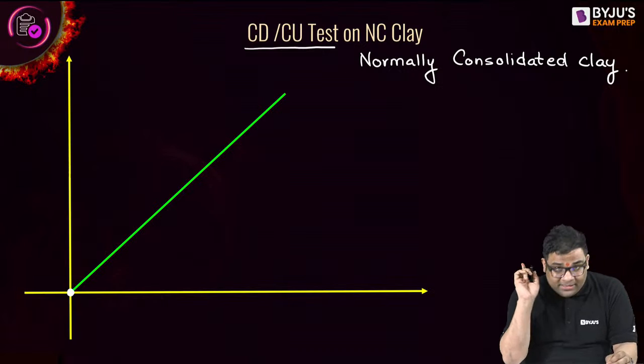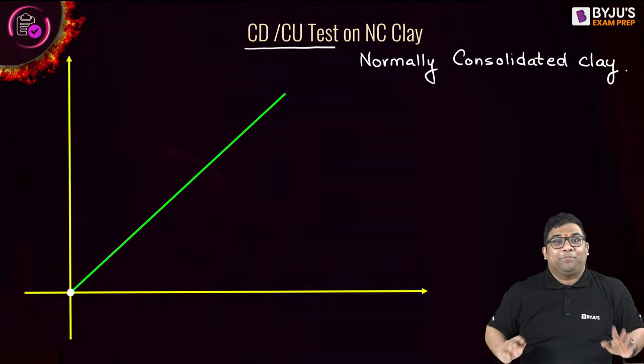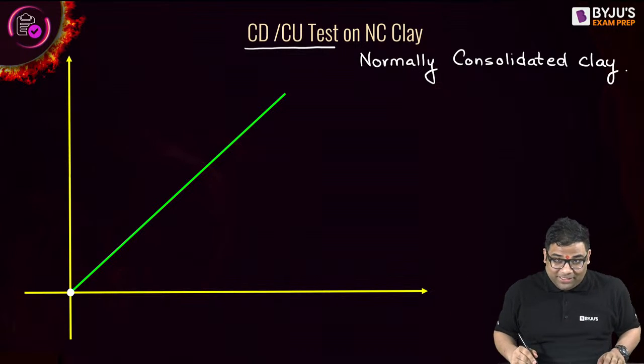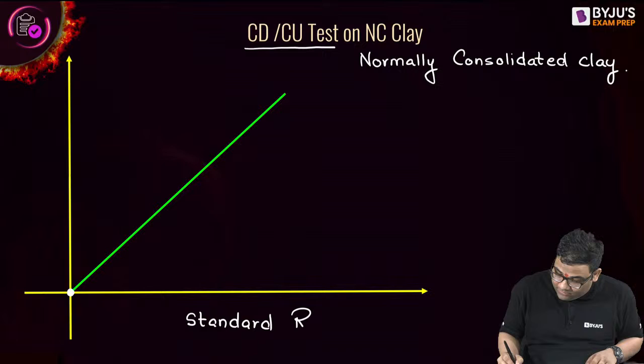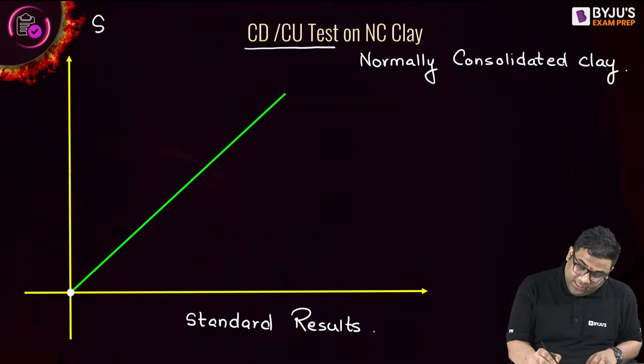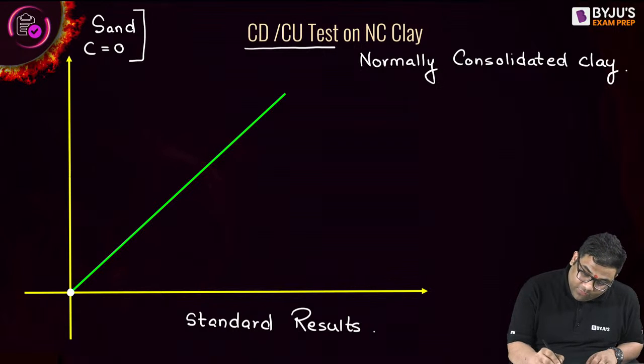Remember that, even if it is clay, that is the beauty of this particular standard result. For sand, the cohesion C is 0, we know that.